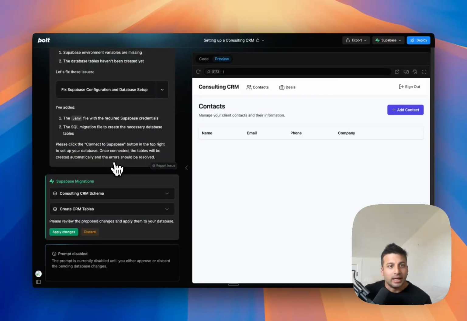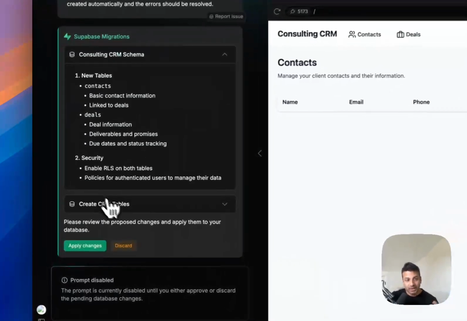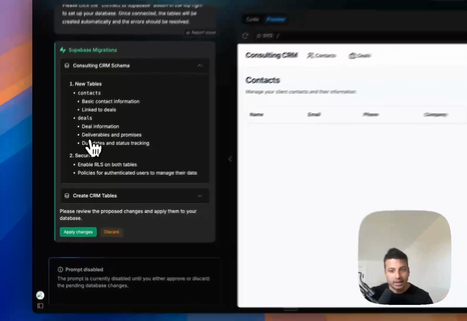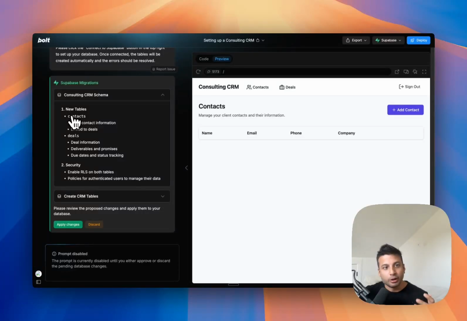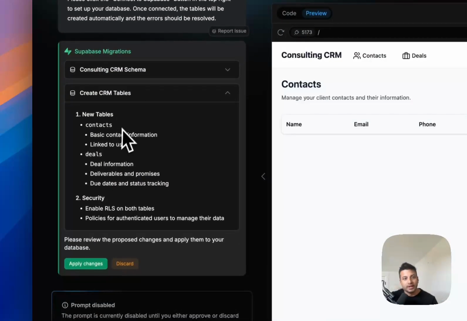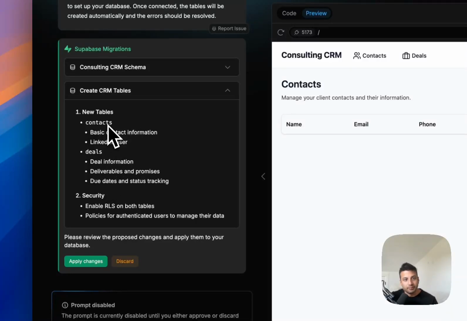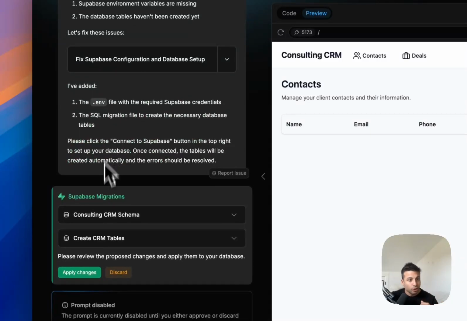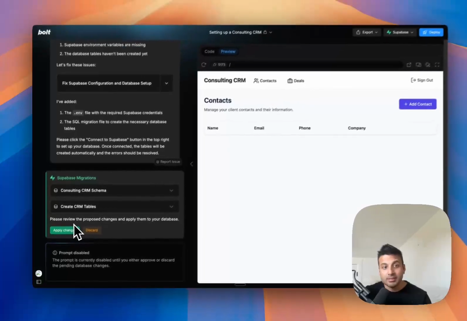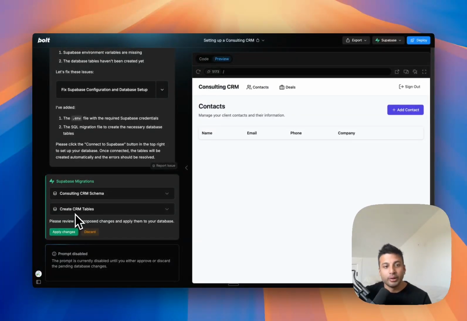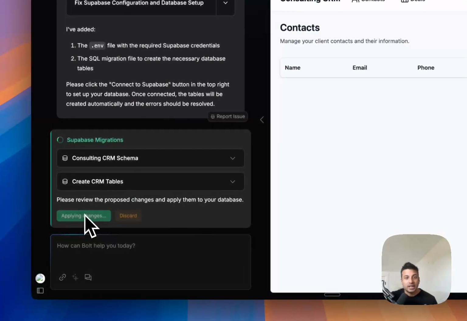Okay, so it's almost done here, but it kind of paused because I had to connect my Supabase account, which I hadn't done earlier. So once I connected that, it is now asking me to clarify the database schemas here. A database schema is just how you store data in the table, right? So there's going to be a table for contacts, deals, and then security here, and then creating the data tables as well. So it wants me to review the proposed schemas and create the plan to create the tables. And so I'm going to say apply changes, and it's going to actually do that.